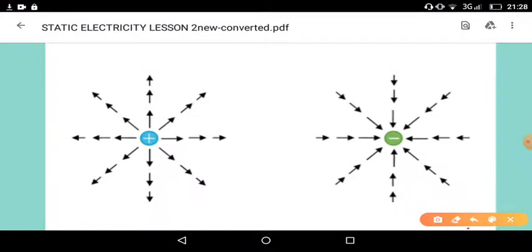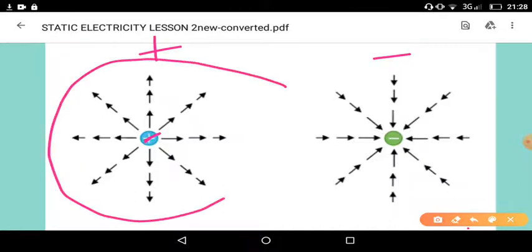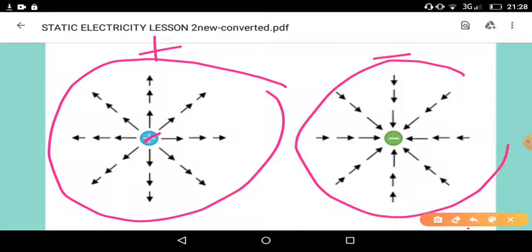The first is a positive charge and this is a negative charge. Around the positive or negative charge, there is a field, and in this field it will attract or repel other charges.